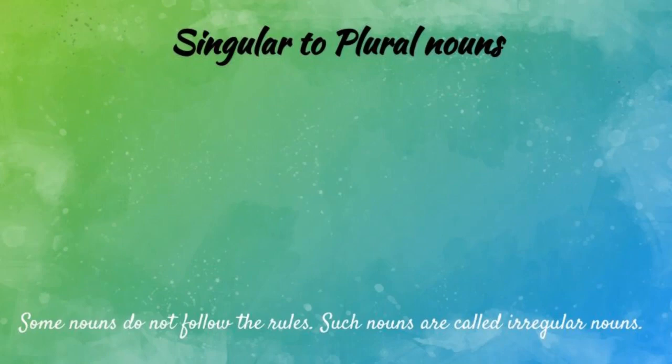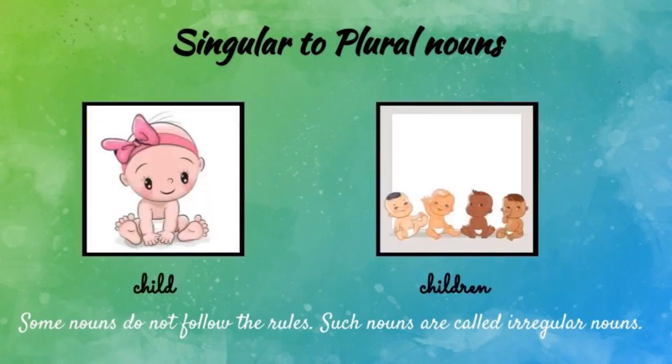Let us see what they are. Look at the first example. Child. We know that child is a singular form. What is the plural form of child? Children. Because they do not follow rules, the entire word is changed here.